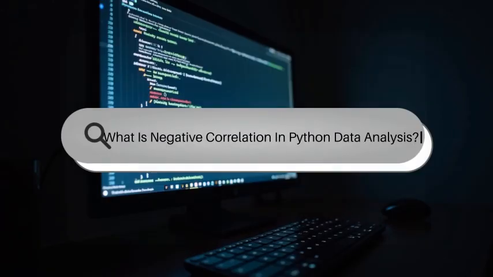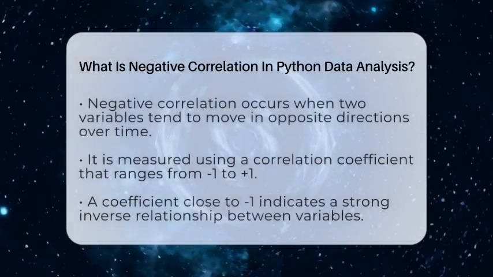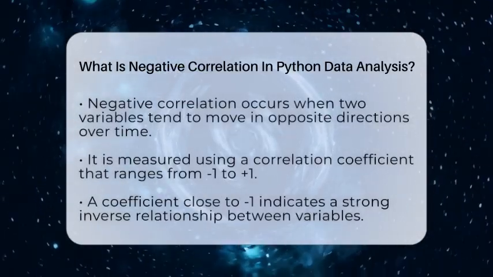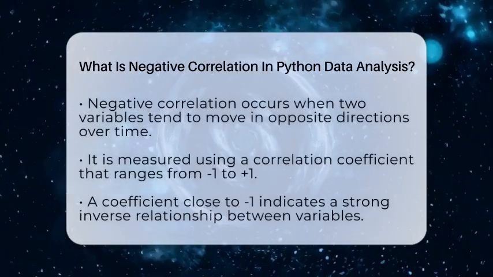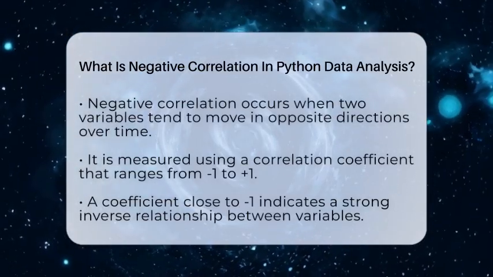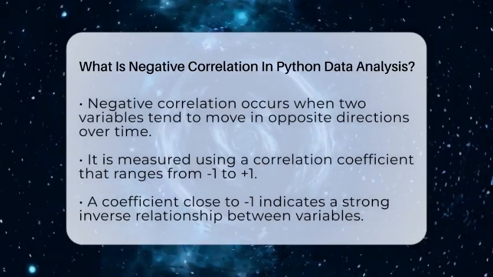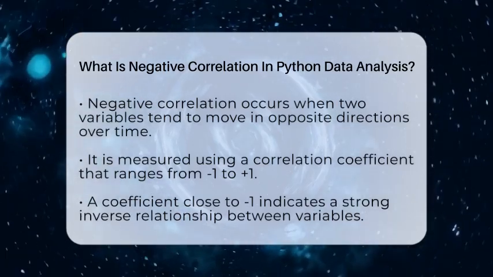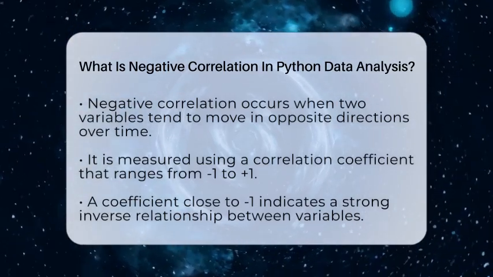What is negative correlation in Python data analysis? Imagine you're tracking how things change over time. Sometimes, when one goes up, the other goes down. That's what we call negative correlation. It's a way to see if two variables tend to move in opposite directions.